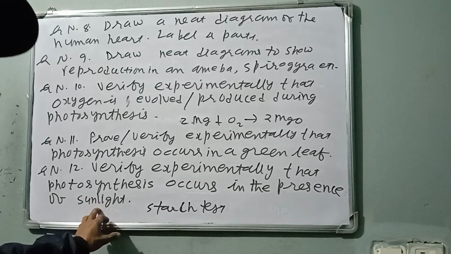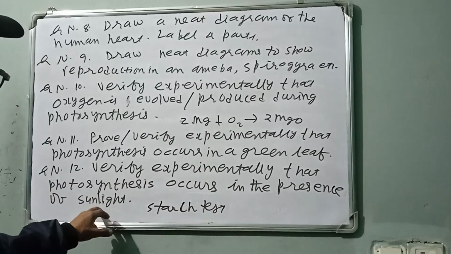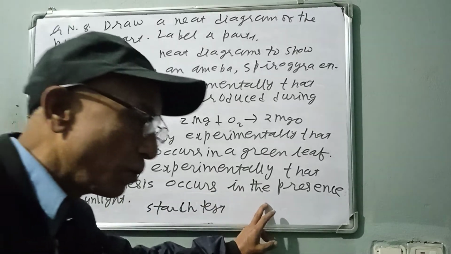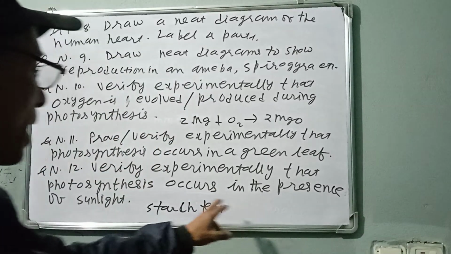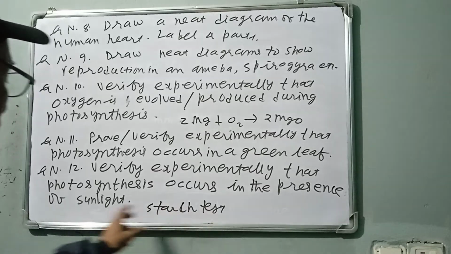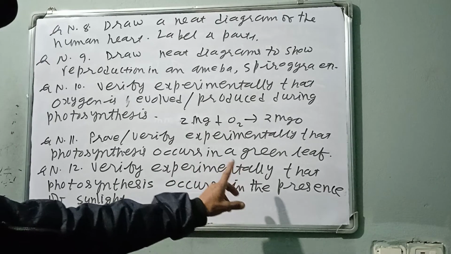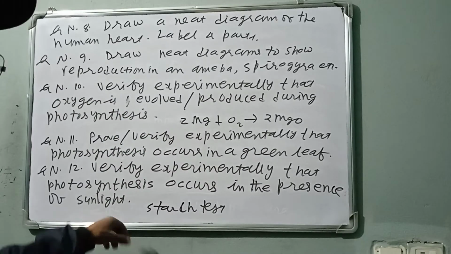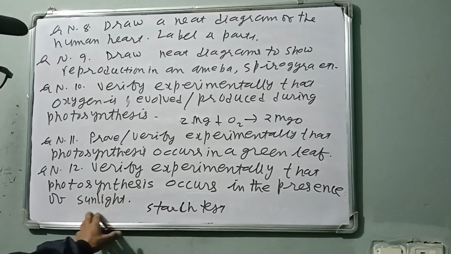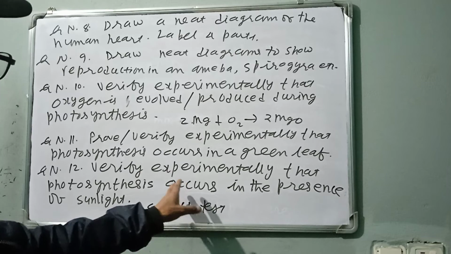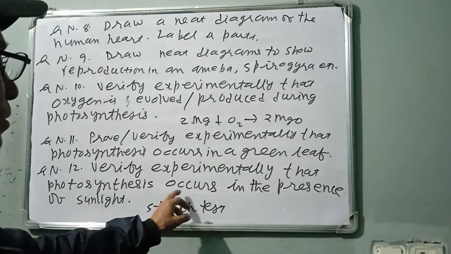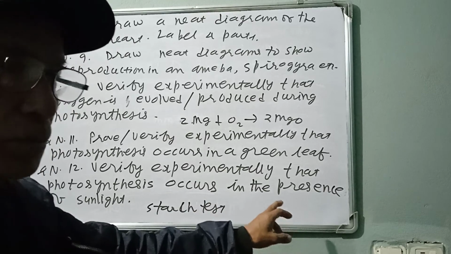If the leaf has got sunlight, it turns into blue-black after the starch test. If the leaf was kept in a dark room for 4-5 days, it does not get sunlight and the starch test fails. It does not change into blue-black.